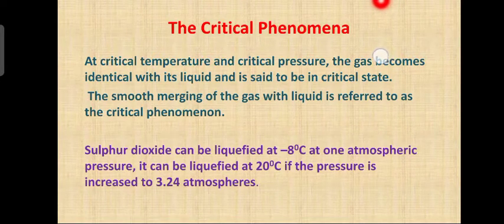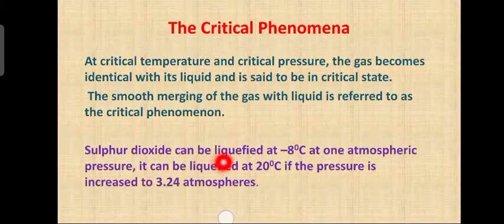Critical phenomena. Next we shall see what is critical phenomena. At critical temperature and critical pressure, the gas becomes identical with its liquid and is said to be in critical state. What is critical state? At critical temperature and critical pressure, the gas becomes identical with the liquid. That is called critical state. Now, what is critical phenomenon then? Smooth merging of the gas with the liquid is referred to as critical phenomenon.